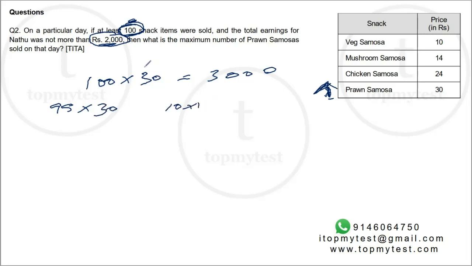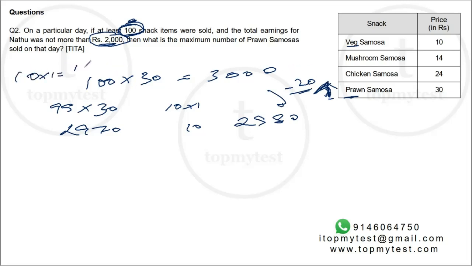You would lose 30 rupees on account of a prawn samosa, but gain 10 rupees for a veg samosa. So net change will be 20 rupees. You can verify this. 99 into 30 will be 2970. 10 into 1 is 10. So we'll get 2980. So a drop of 20 rupees. But the number of items remain the same. So 99 plus 1, total items are still 100.